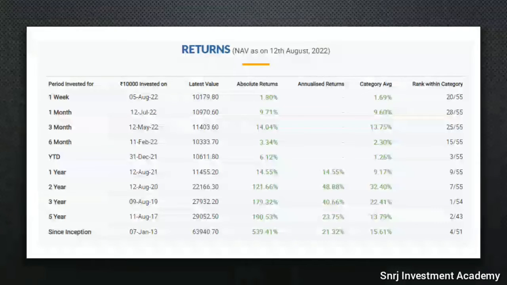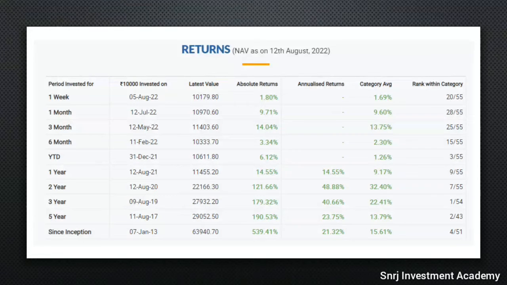This is the performance since inception, that's in 2013. They have given an annualized return of 21.32%. The category average is only 15.61%. So compared to that, they have given good returns, and over 5 years also 23.75% annualized return, while the category average is only 13.79%. So performance wise the fund is outstanding. Plus another plus point is the CRISIL rank of 5-star. So both performance wise and rank wise, the fund has good performance.